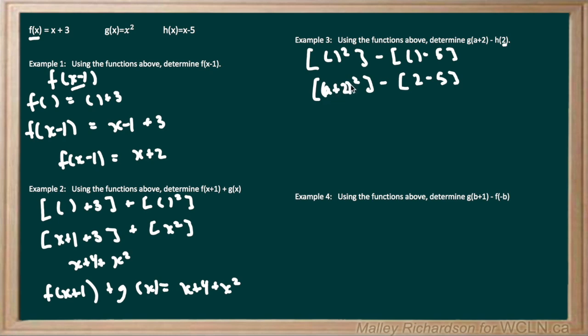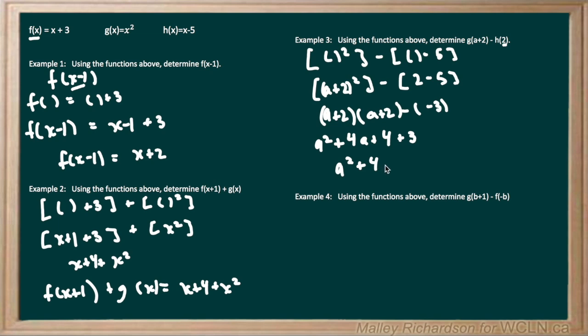And now this is a plus 2 to the power of 2, which is the same as a plus 2 times a plus 2, all minus 2 minus 5, which is negative 3. Then we're going to use our distribution laws and multiply these two together. In the end, we will get a squared plus 4a plus 4, and then minus negative 3 is the same as adding 3. So we reduce this down to a squared plus 4a plus 4 plus 3, which is plus 7.